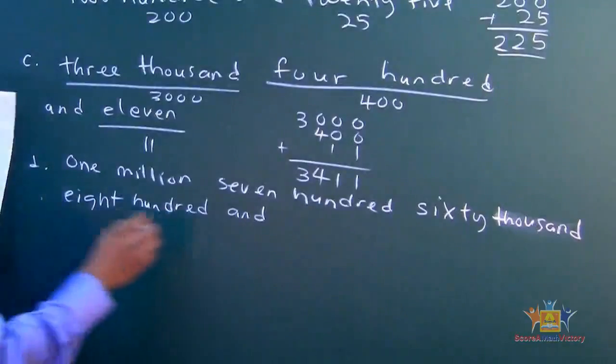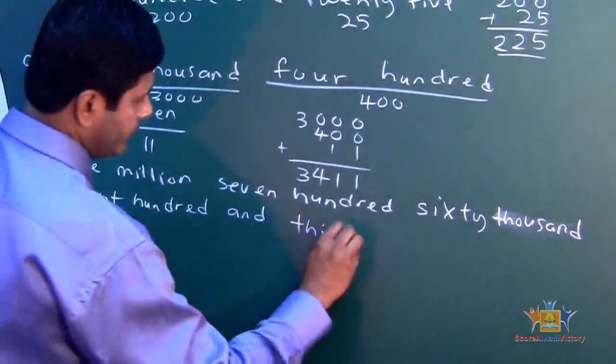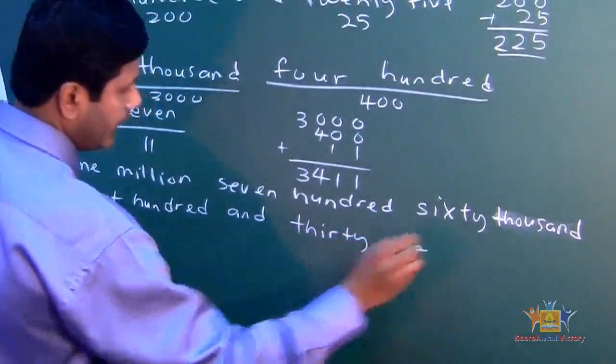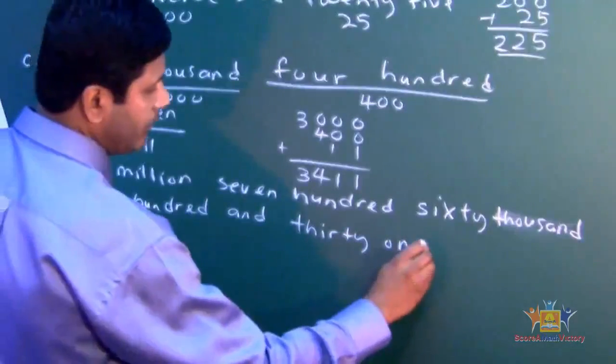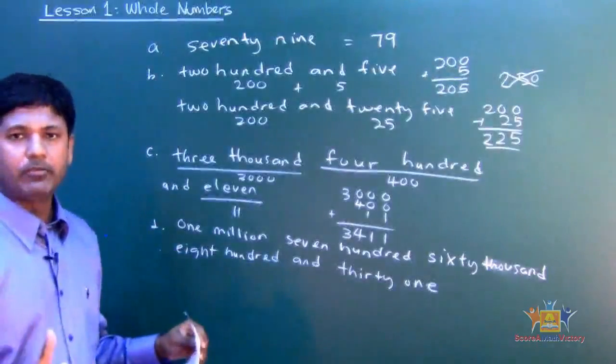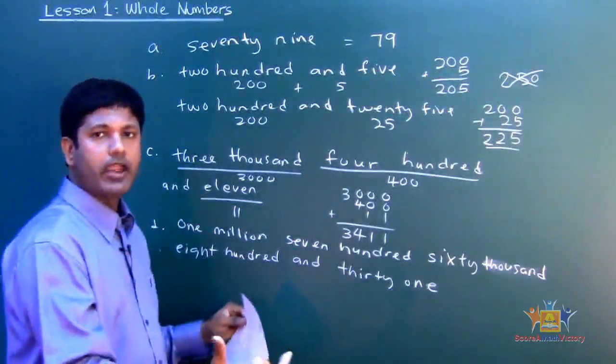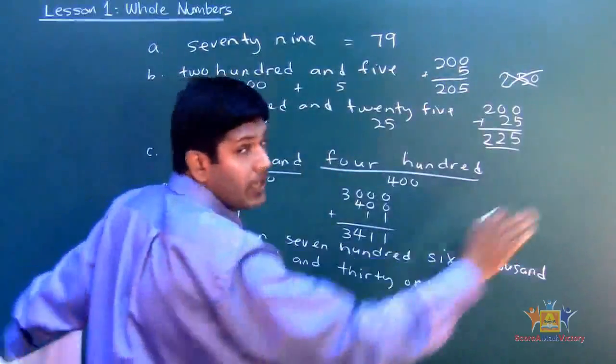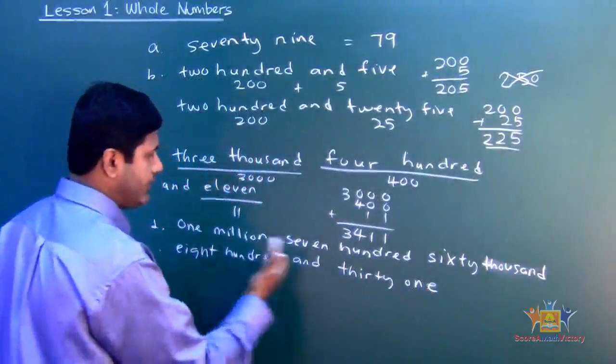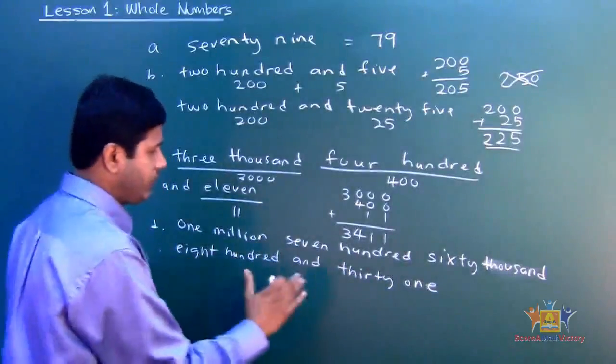Let's see, 831. Okay, so what method are we going to use? We're going to use the breakdown method, and we're going to start from the right. If this had been all in one long line, we start from the right and then go to the left. So let's start with the right.